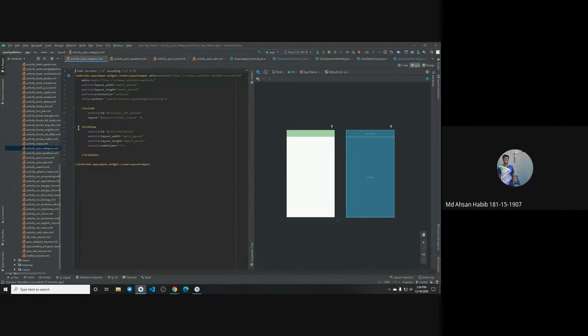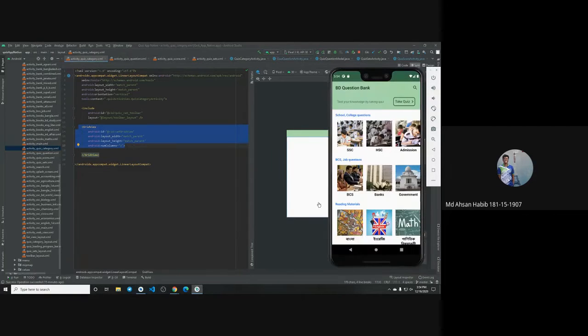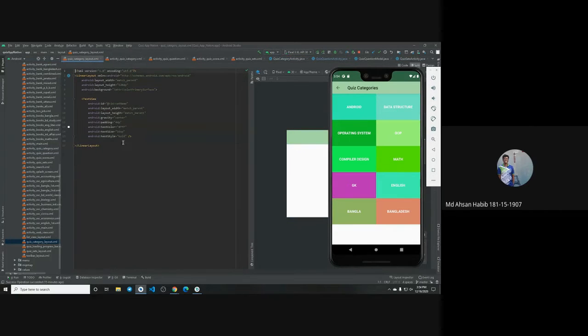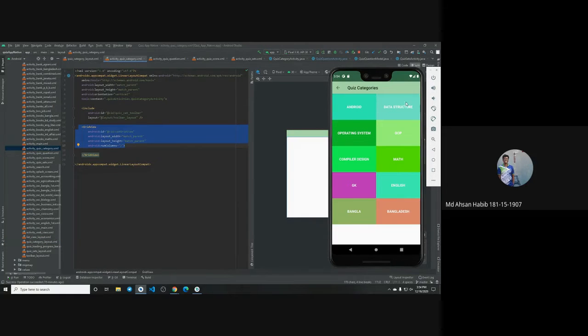Here we can see this is a very simple grid view list. These are the methods we have used in the grid view, the grid view and the quiz category layout. This was the layout text view. I have implemented a text view into this grid view. This is the text view, this is the text view, and they are all combined in a grid view. This is how the quiz activities were done.